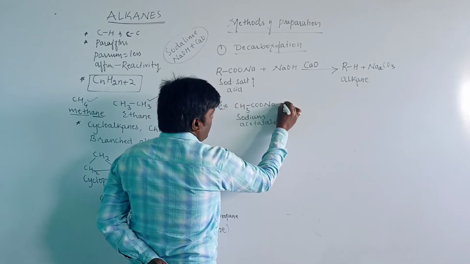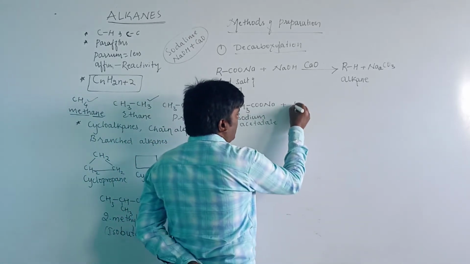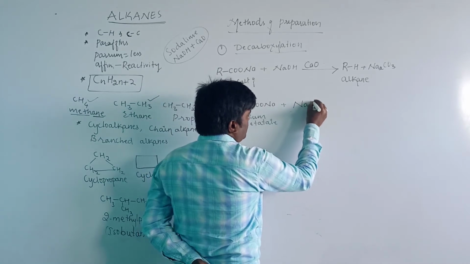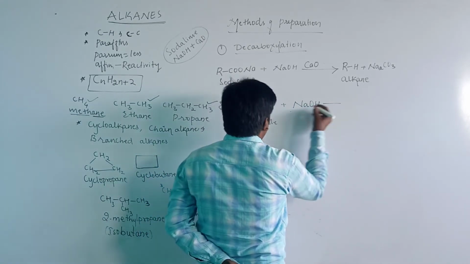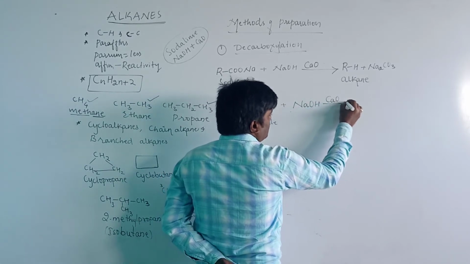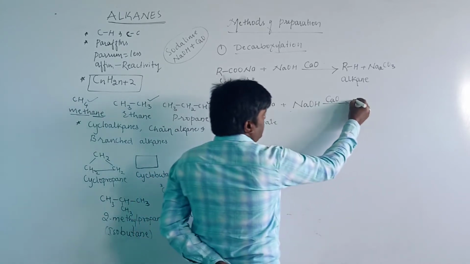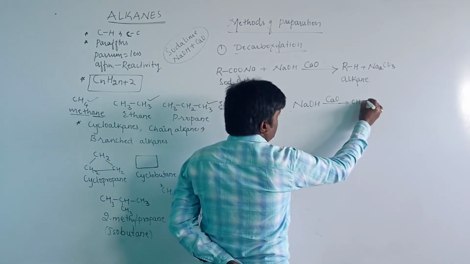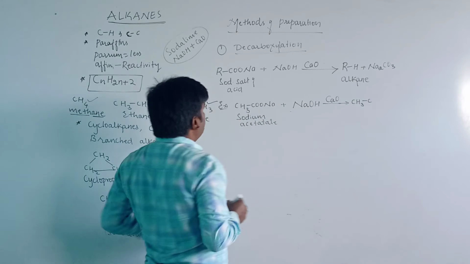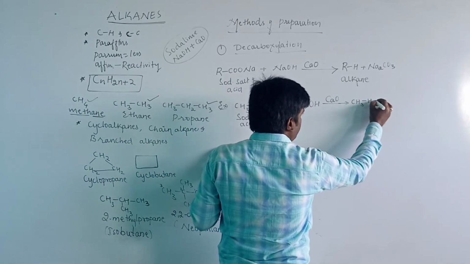When sodium ethanoate reacts with soda lime, the sodium hydroxide combines with the salt of the carboxylic acid, and it gives the compound CH3H, that is CH4.